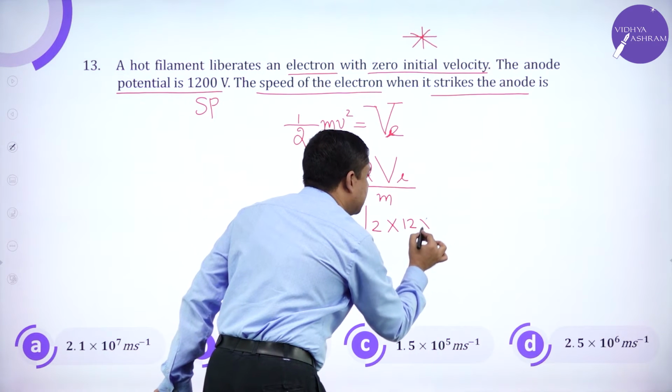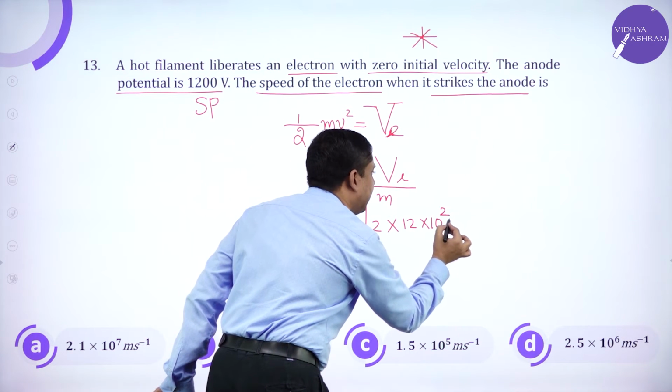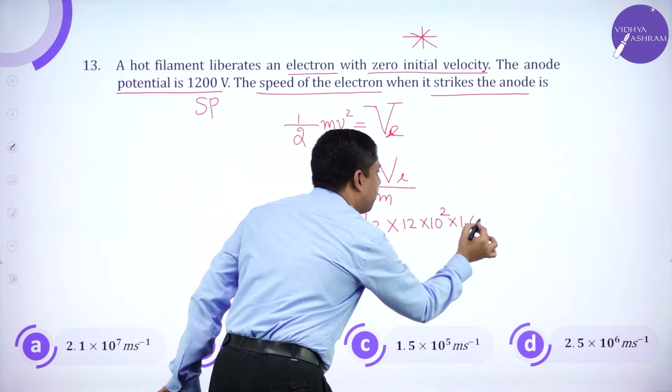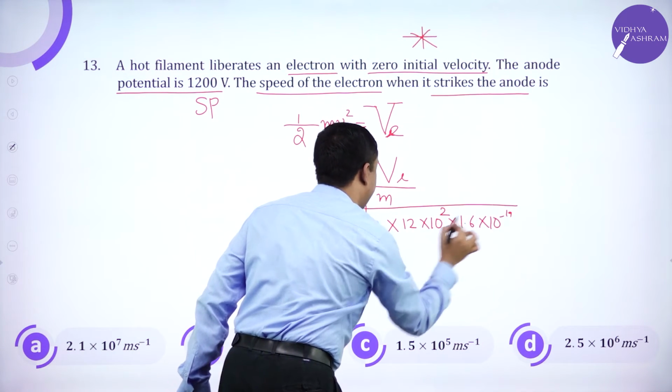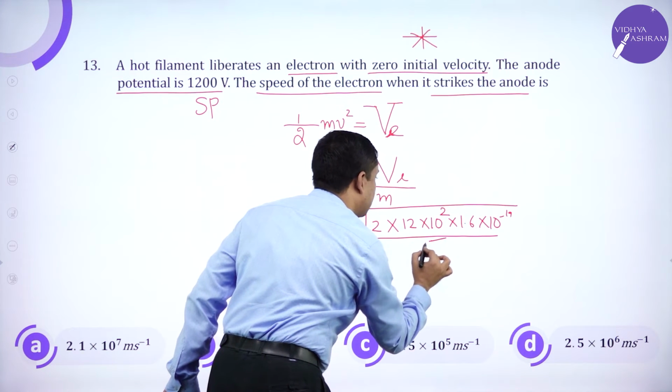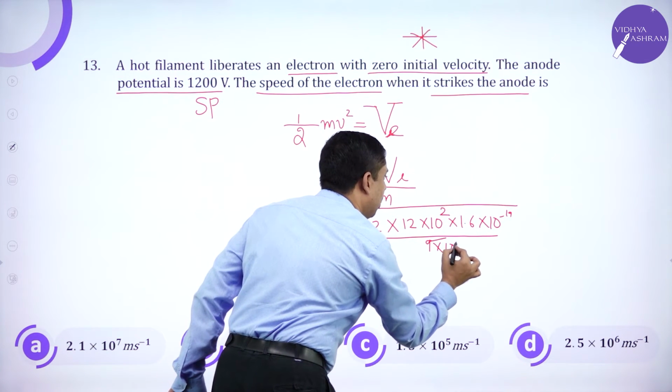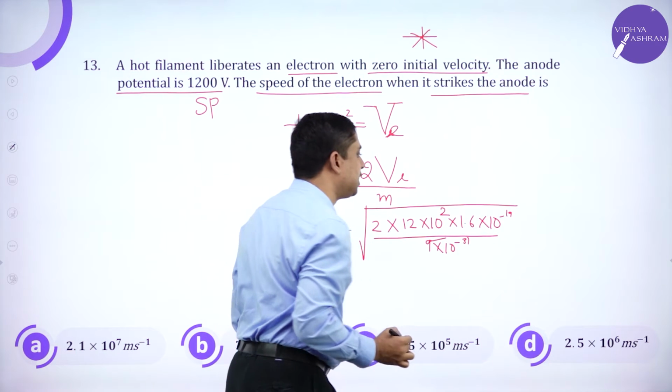I always express in terms of powers of 10, the charge of the electron divided by the mass of the electron, 9 into 10 power minus 31.